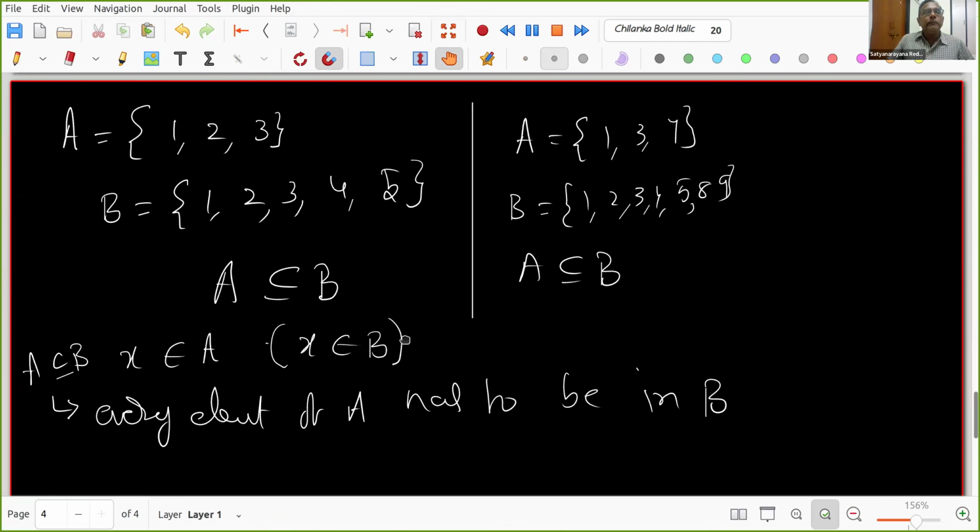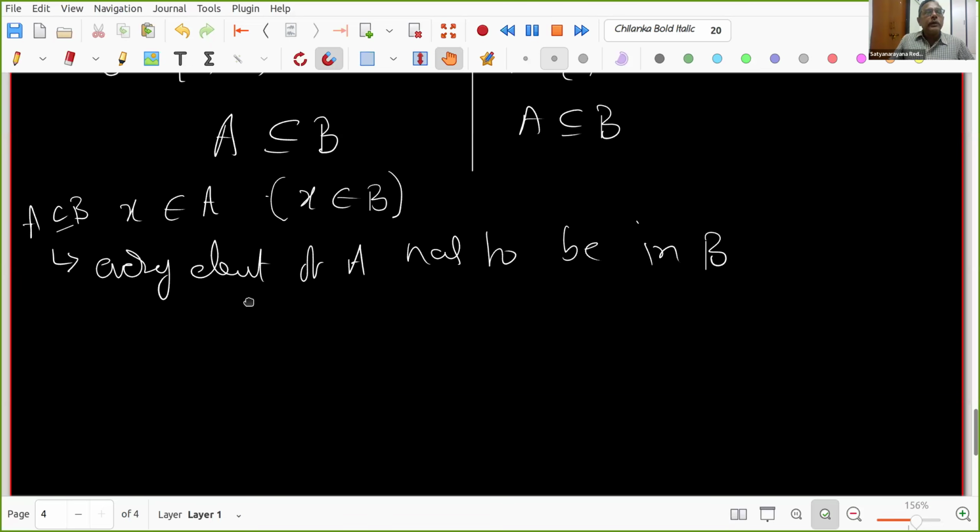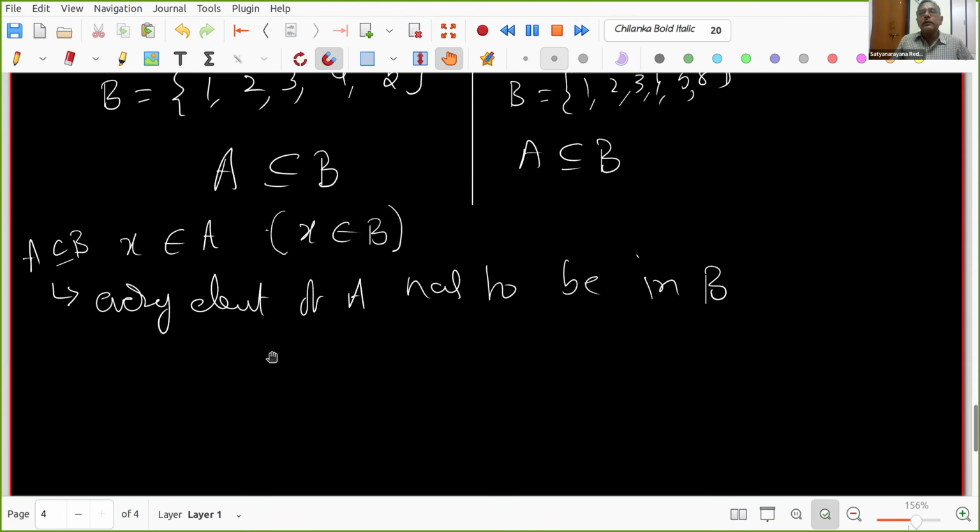But we will need to write it. Okay, so is there a way to write this part in mathematics? Omraj, do you have any idea? Okay. So the sign of subset is one thing. A is a subset of B, we can write. But every element of A has to be in B. Okay, this is a statement. Agreed. Correct. So this is a statement. The definition is that A is a subset of B means every element of A has to be in B. So to check that A is a subset of B, I'm checking every element in A.